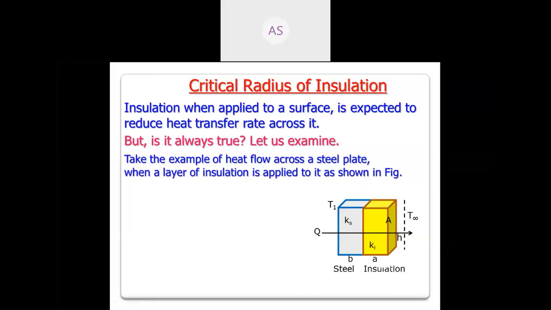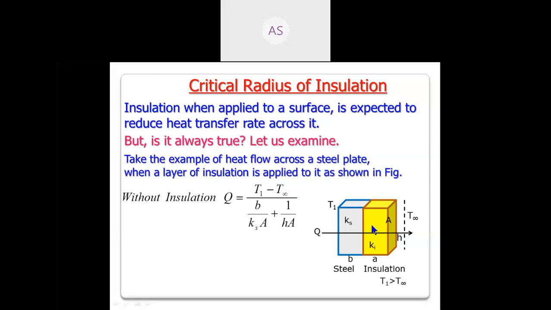Ki for insulation. When T1 is greater than T infinite, definitely the heat transfer will be from left to right. And see here the resistance without insulation in the first case, when this insulation is not there, this is the equation. Now when the insulation is added, again one more resistance is added.